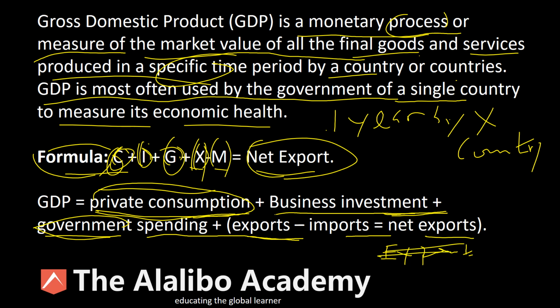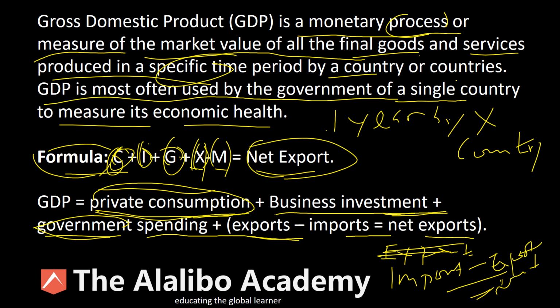Actually, let's take this again. This is import. So the import minus export gives us the net export. So we want to understand how much it is exporting. But before we understand that, we also have to understand the import, the quantity of import. We use the quantity of import and we subtract that from the quantity of export, and we have a net export.